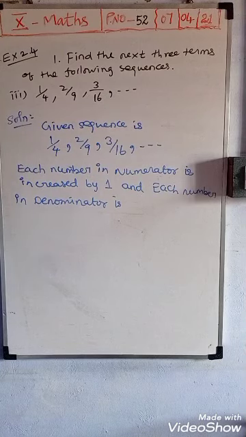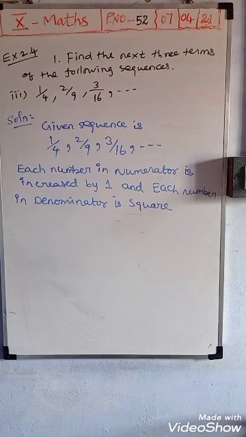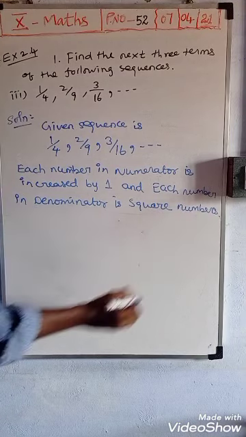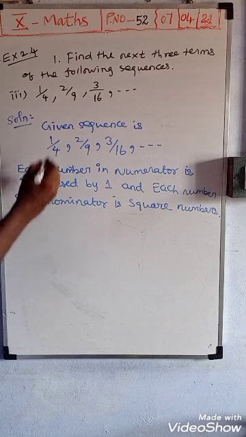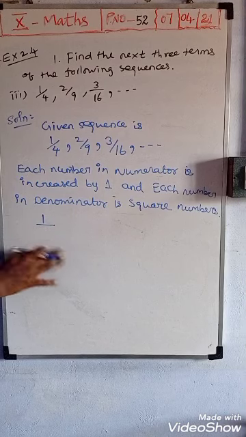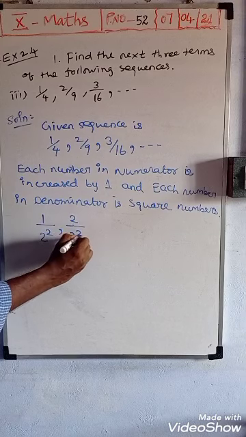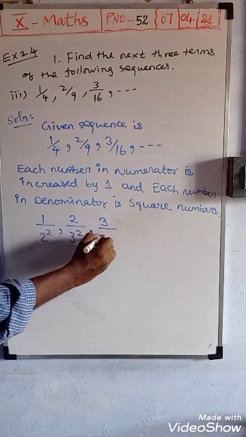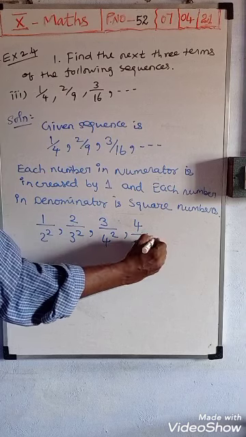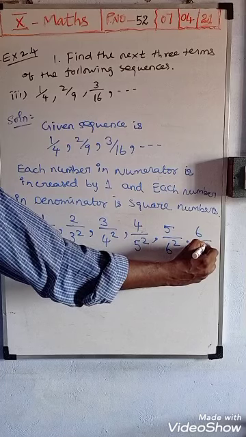So each number in the denominator is a square number. Then 1 by 4 means 1 by 2 squared, here 2 by 3 squared, next 3 by 4 squared, next 4 by 5 squared. The next three terms are 4 by 5 squared, 5 by 6 squared, 6 by 7 squared.